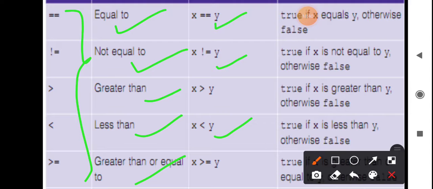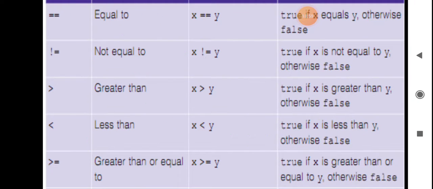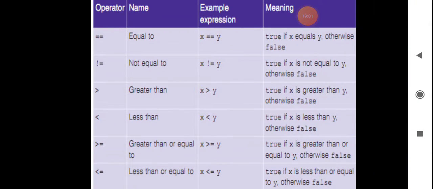Here the results will always be true or false. If the condition is satisfied, it will result in true. If the condition is not satisfied, it will return false. T means true, which is 1, and F means false, which is 0. This is what you have to represent for relational operators. This is a very important question, which is repeated in all the question papers. You have to focus on this question.